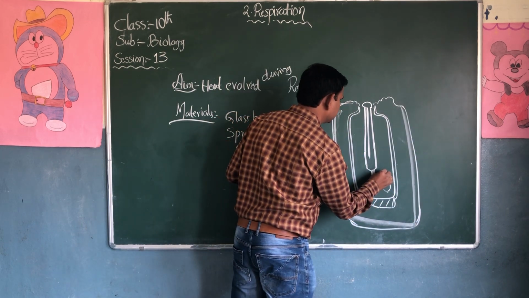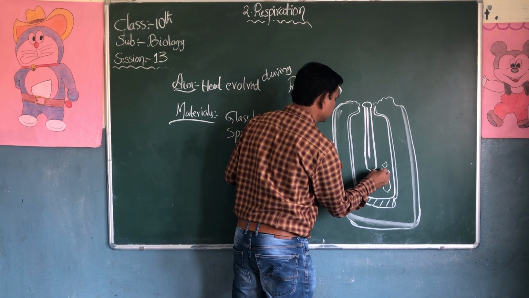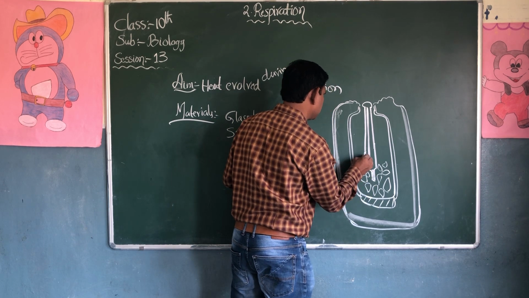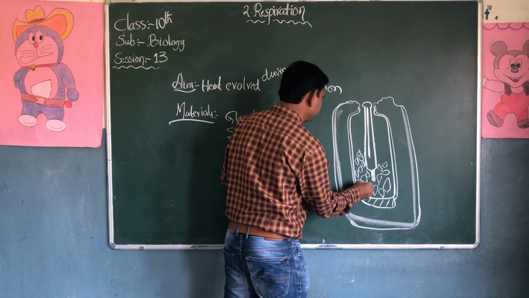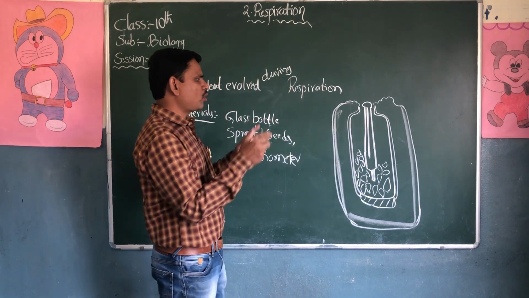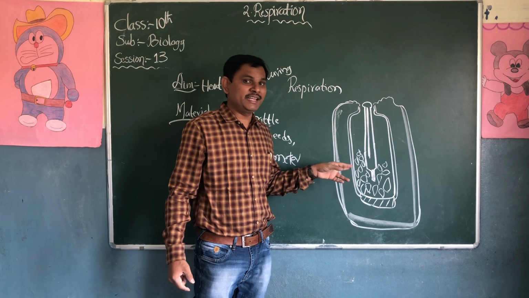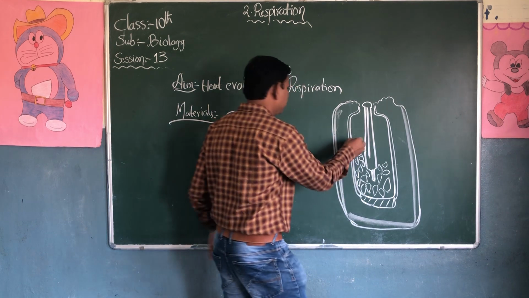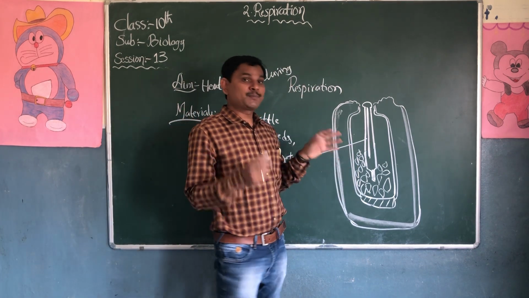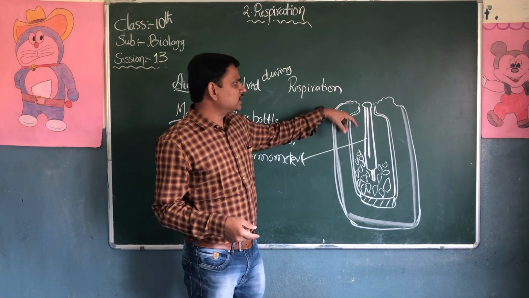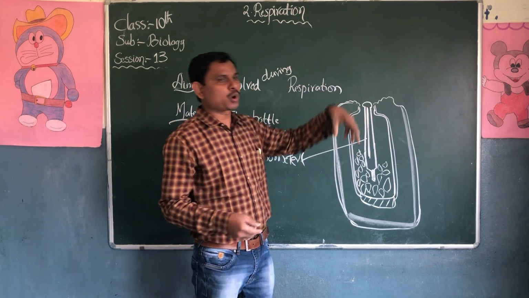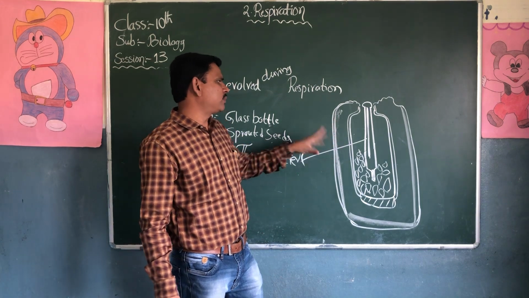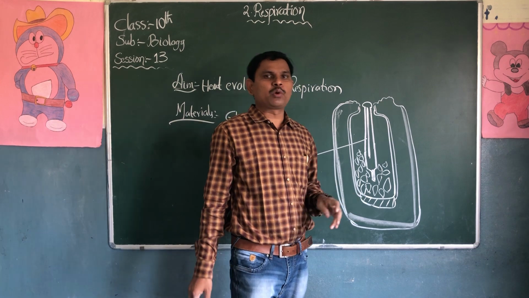Take the sprouted seeds. We have taken glass bottles with sprouted seeds. Instead of lime water, we have taken a thermometer here. Insert the thermometer into the sprouted seeds. We have a conical flask, glass bottles, a thermometer and sprouted seeds.